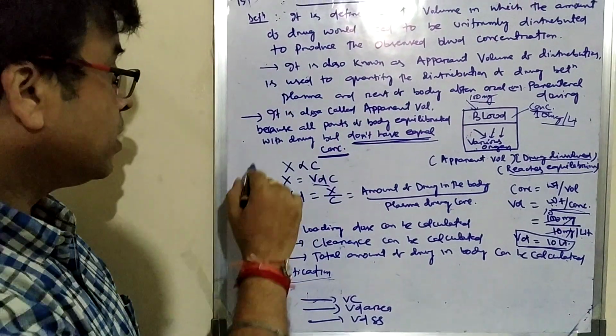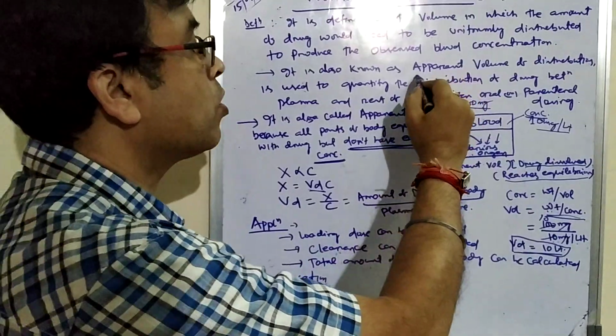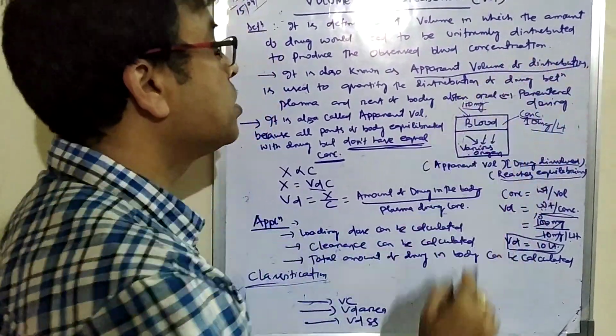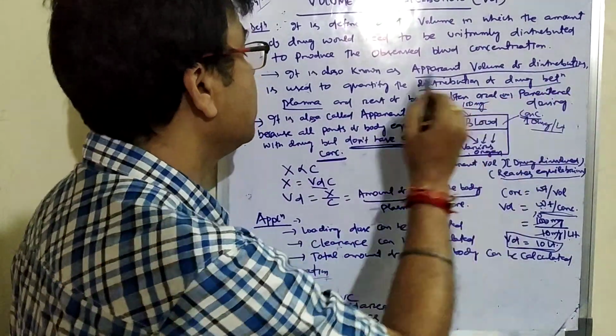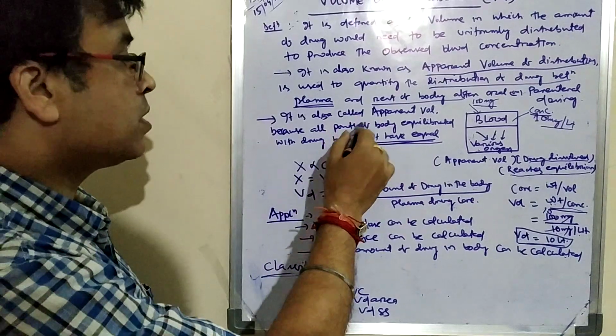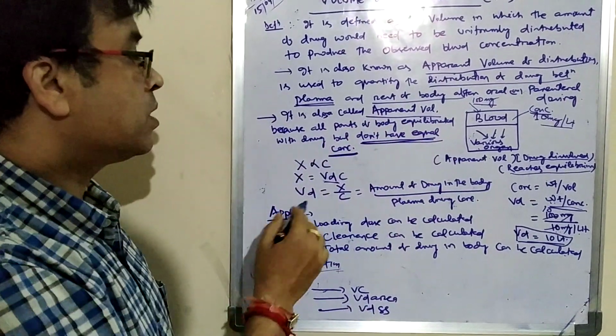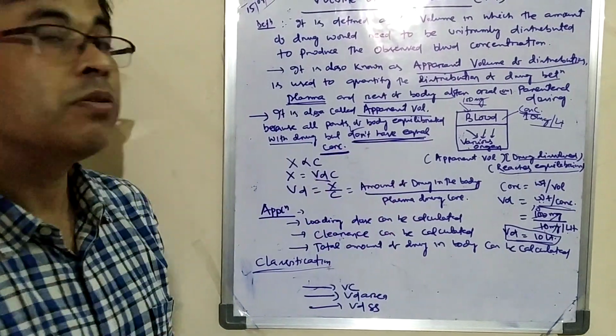So this is the definition of volume of distribution. It is also called the apparent volume of distribution, meaning your drug is distributed between your plasma and the rest of the body. It is also called the apparent volume because all parts of the body equilibrate with the drug but don't have equal concentration.